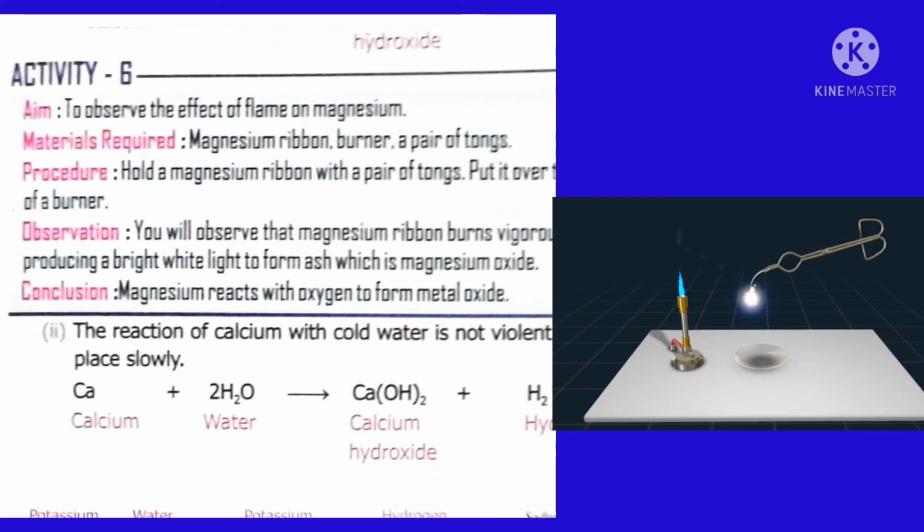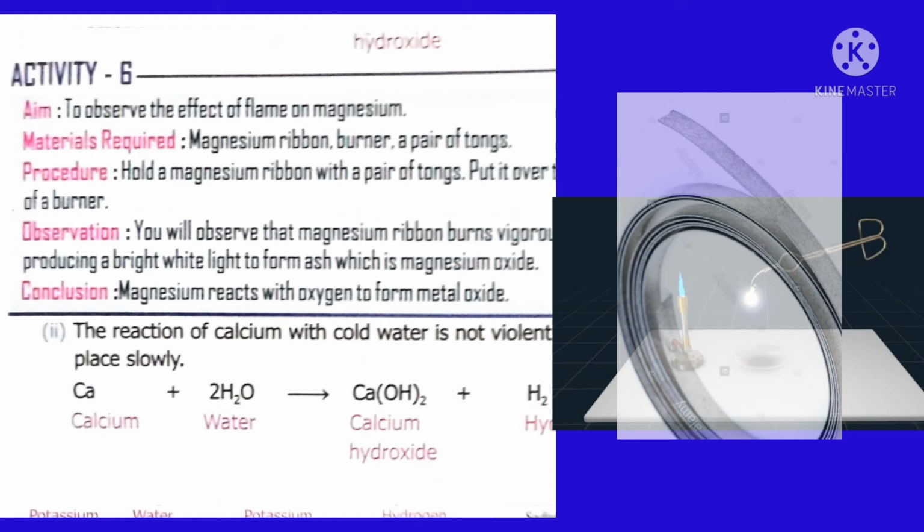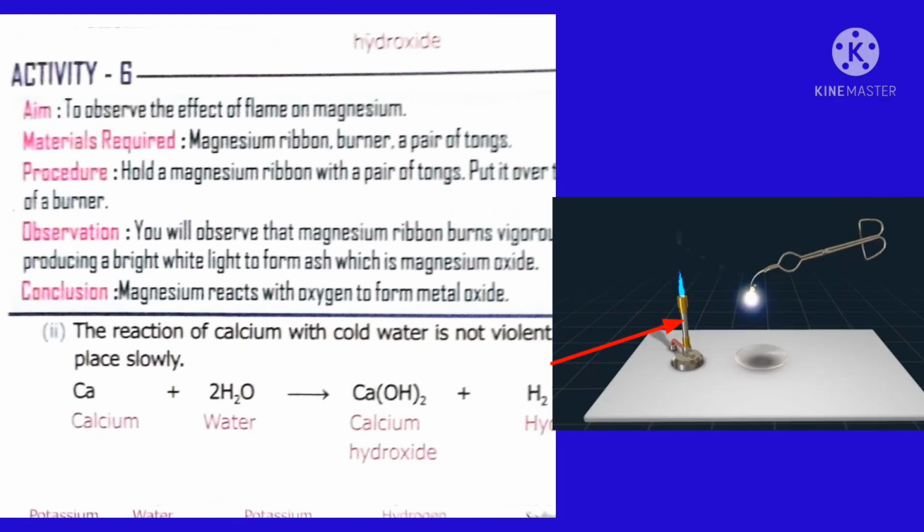Now let us discuss the effect of flame on magnesium. This activity shows the effect of flame on magnesium. Materials required for this activity are magnesium ribbon, burner, and a pair of tongs. Now what you are going to do is hold this magnesium ribbon with a pair of tongs and show it over the flame of the burner.